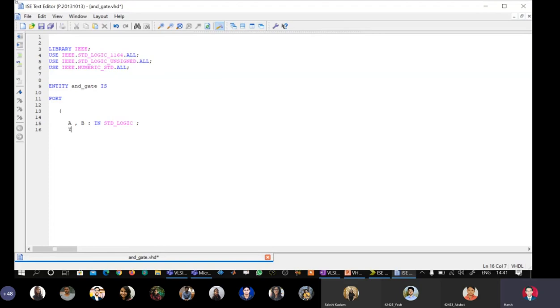I will say Y space OUT space data type std_logic, not put a semicolon, close the parenthesis, put a semicolon, and just say end entity name and_gate semicolon. Okay, so our entity declaration is over. Now we go into the architecture.